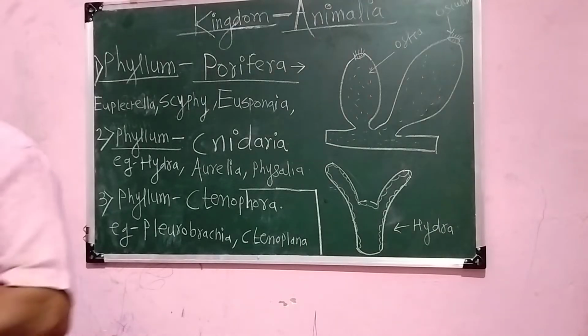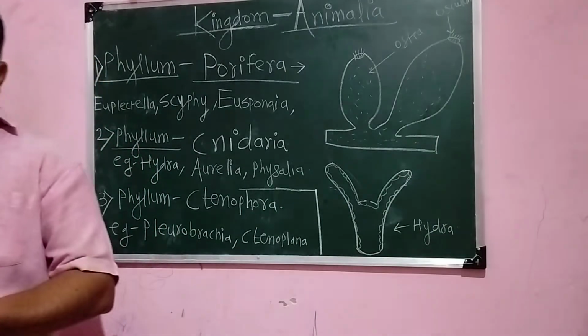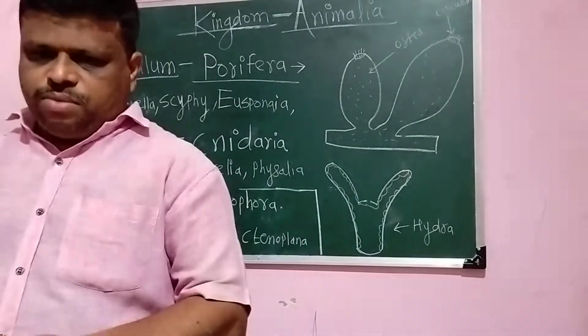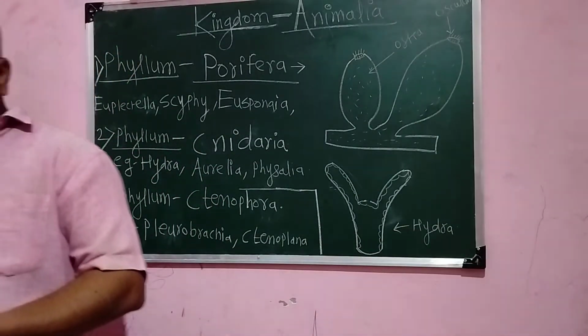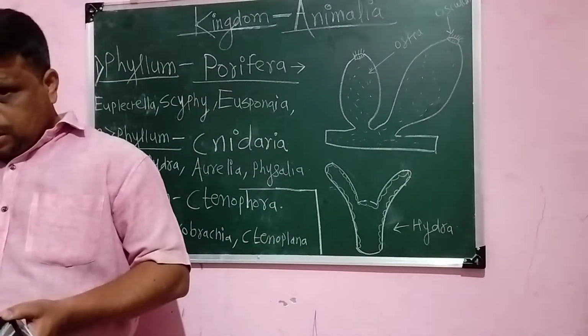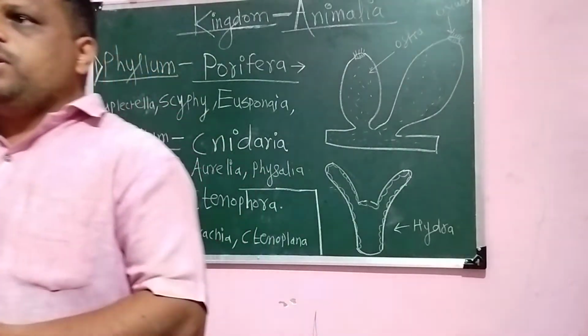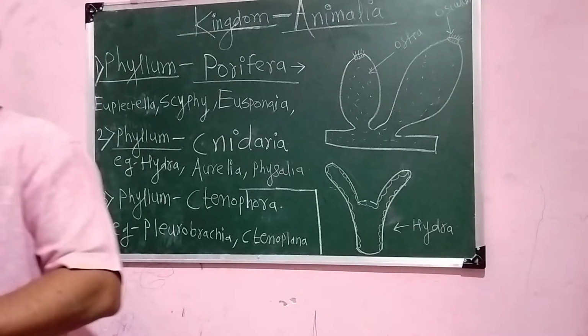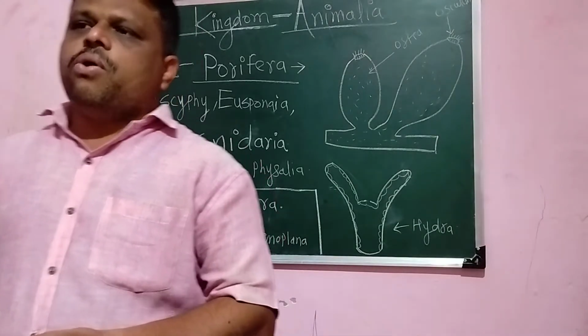Okay, so this is a complete digestive system. This shows a complete digestive system which starts from a mouth and ends at an anus. Understood? So this type of body plan is called a tube within tube body plan.